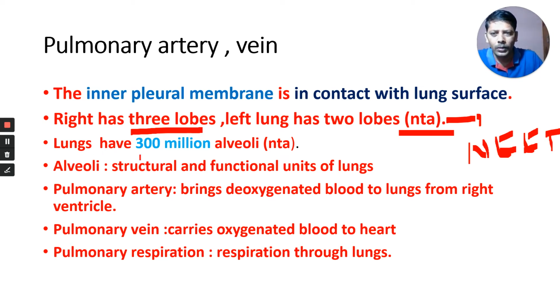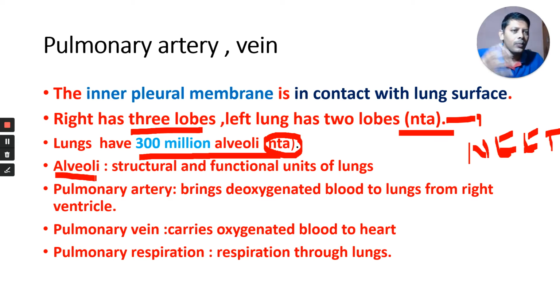Lungs have 300 million alveoli. It is also given in NTA mock test papers. A huge number of alveoli. Why are this many alveoli present in our lungs? They increase surface area for exchange of gases. What are the structural and functional units of the lung? Alveoli are called the structural and functional units of our lungs.